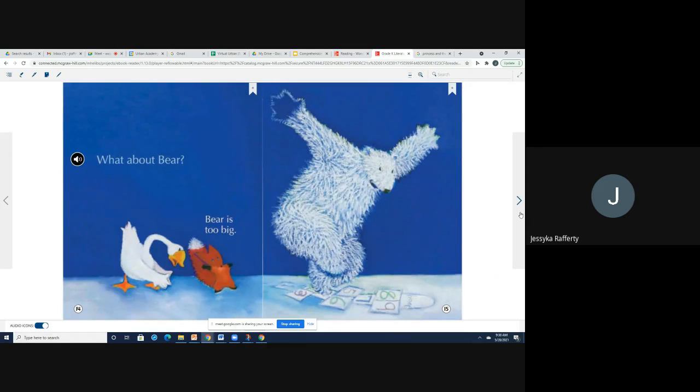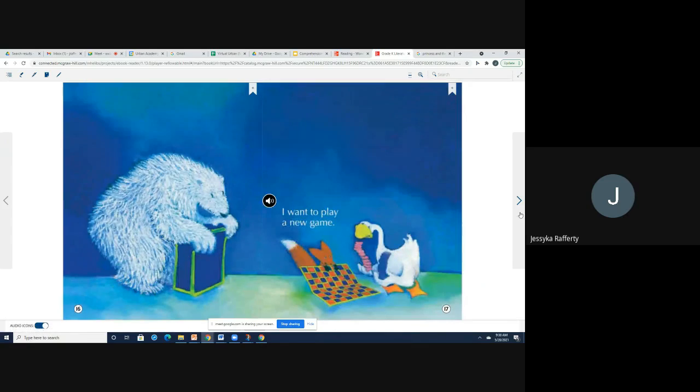And here we go again. Bear is trying to do his hopscotch. His arms are out. Look at his face. He doesn't really have a happy face right now. Goose and fox are a little bit worried. Continue to ask these questions. Here we have them again. It looks like Goose is holding some checkers and Fox is holding that board and Bear is standing with that toy chest, just looking at them, wondering what we can do next.